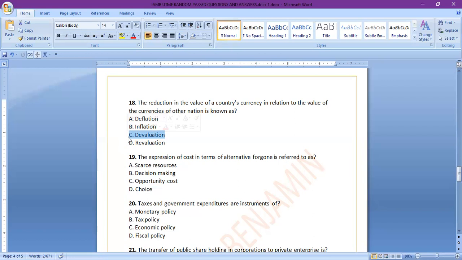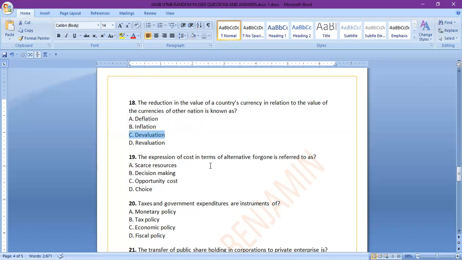Because when a currency is devalued, it becomes attractive for international trade interest people to come to the country that has devalued her currency to purchase goods and maybe services, and then export them to their own country. So the answer is D, devaluation.